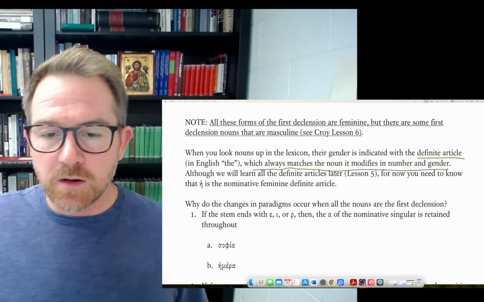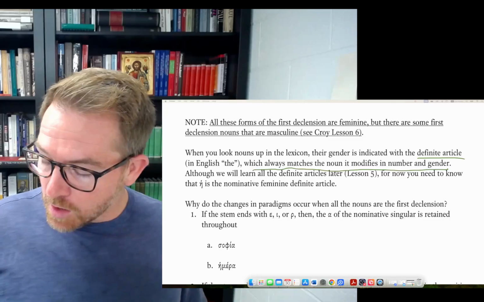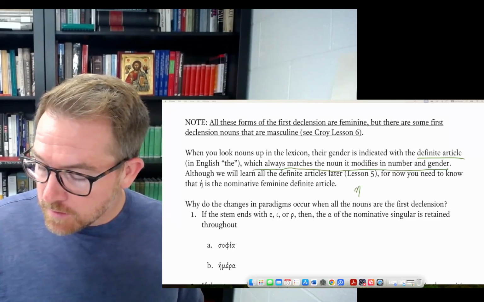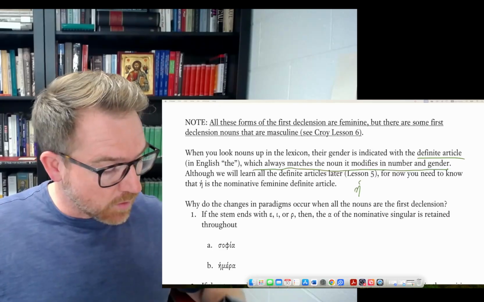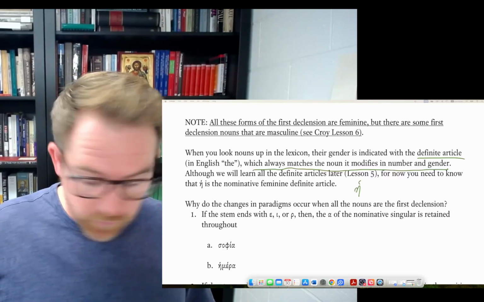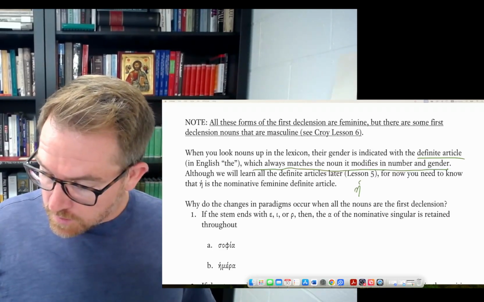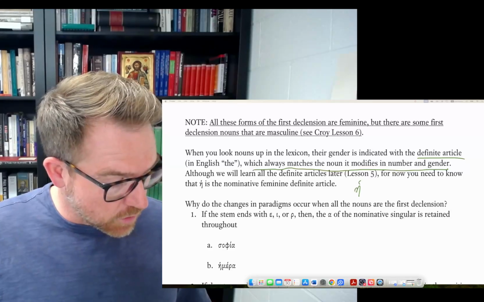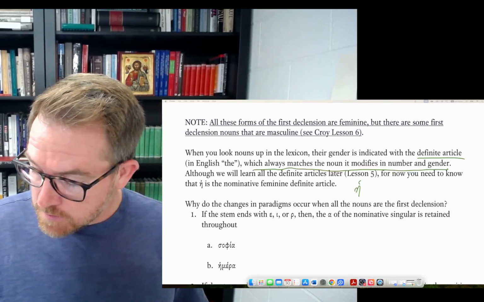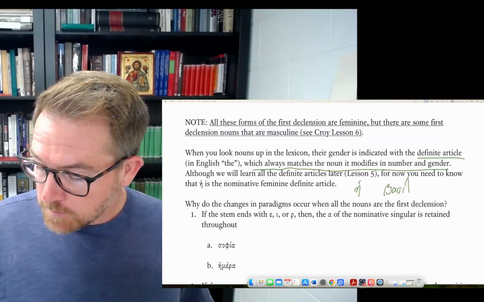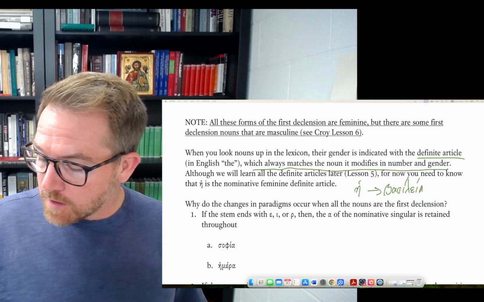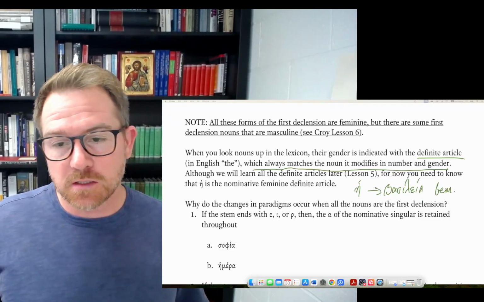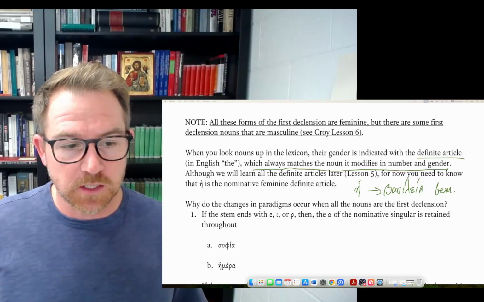We'll learn about definite articles in lesson 5, but for now, when you see this he next to a word, for example, in lesson 3 on page 12, when you see he next to basileia, that's telling you, oh, basileia is a feminine noun. That's telling you its gender when you look it up in the lexicon.